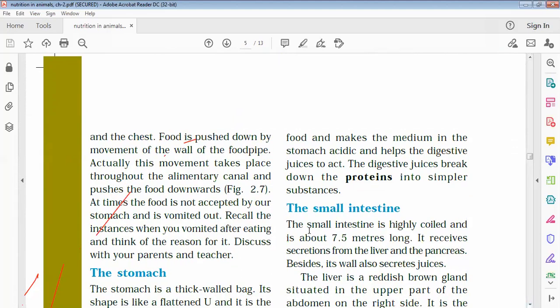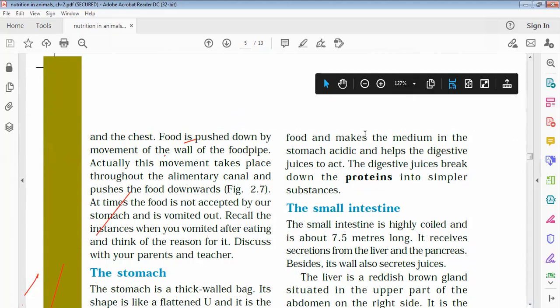So with the help of movements, it comes out. But sometimes the food is not accepted by the stomach and is vomited out. Sometimes we feel like vomiting. The movement takes place through the alimentary canal, but the stomach is not accepting that food and we vomit. This is the reason for vomiting, right?